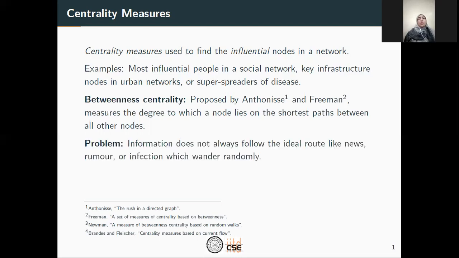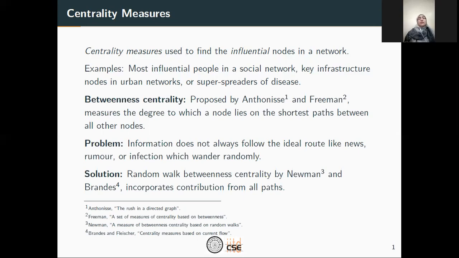nodes. However, there are different types of information which do not follow the ideal shortest route, like news, rumor, infection, which just wander randomly over a network. So, to model the spread of such information, Newman and Brandes proposed random walk betweenness centrality, which incorporates the contribution not only from the shortest path but from all possible paths.